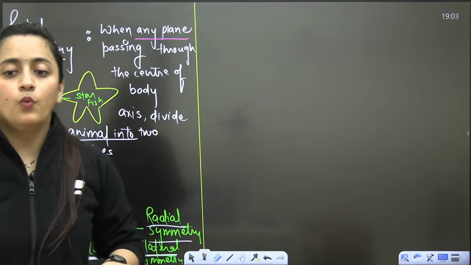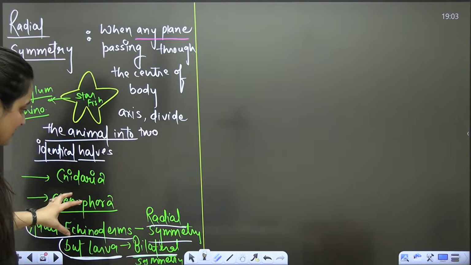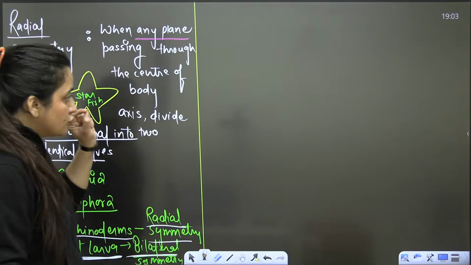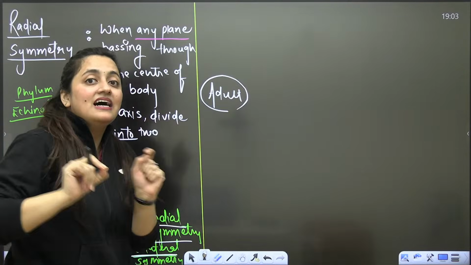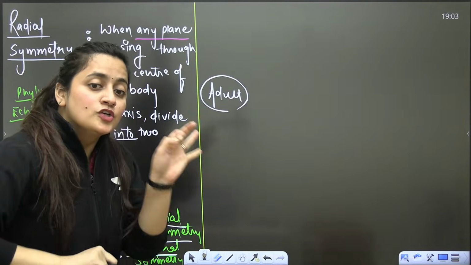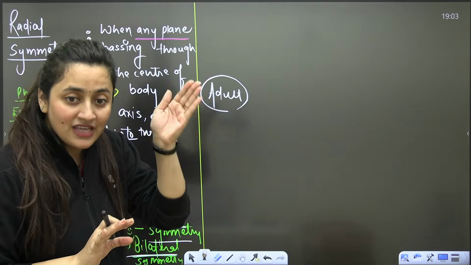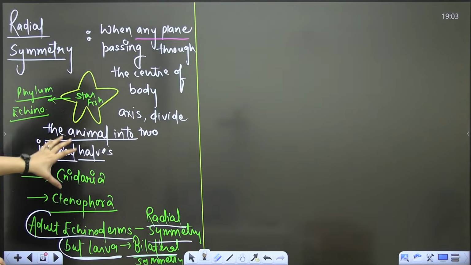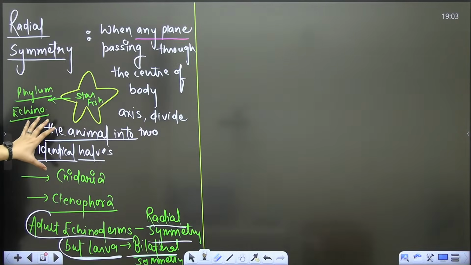Now the question is, what if in the paper they ask us about the symmetry in the echinoderms? Remember, because adults possess the radial symmetry, overall we say this phylum is having radial symmetry. But if they are specifically talking about the larva, then we have to mention the bilateral symmetry. This part clear?